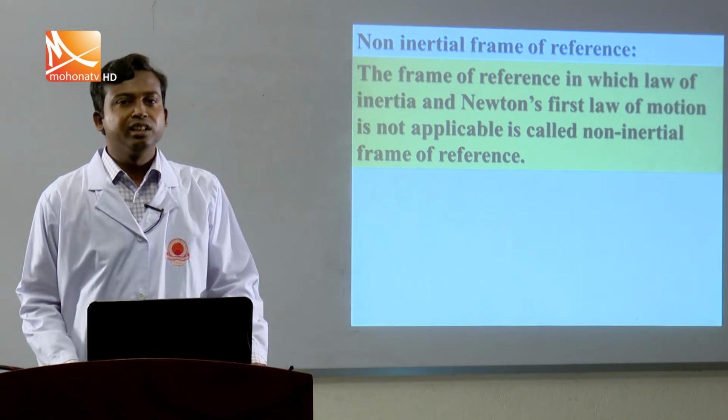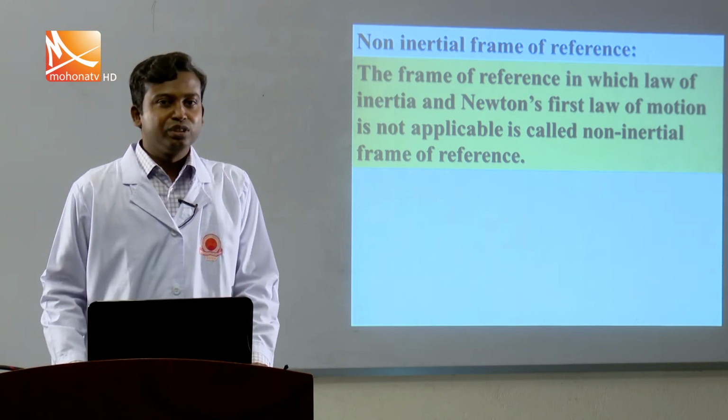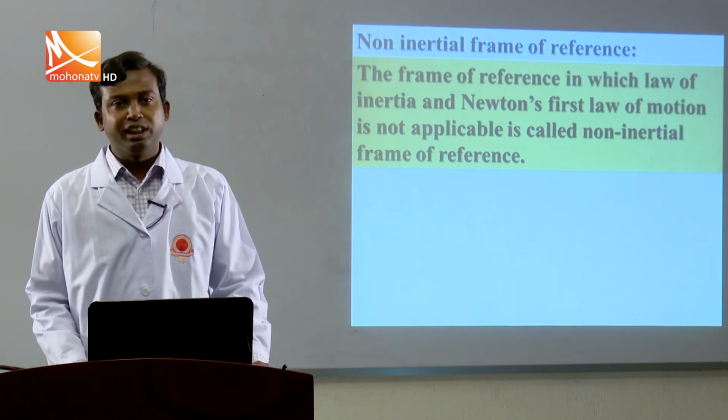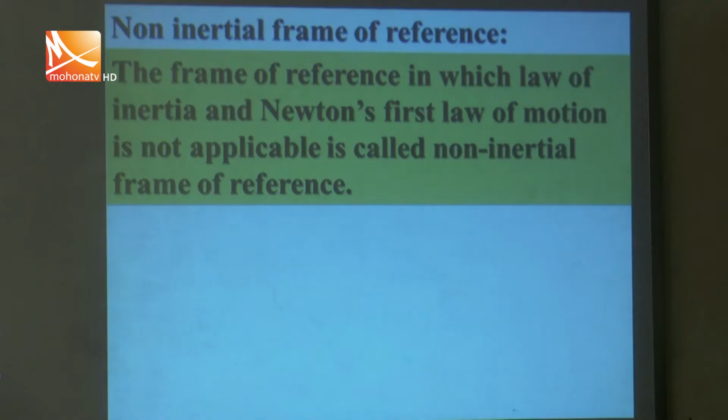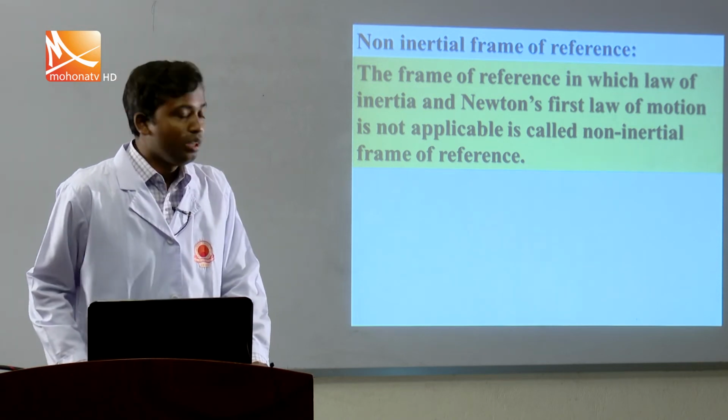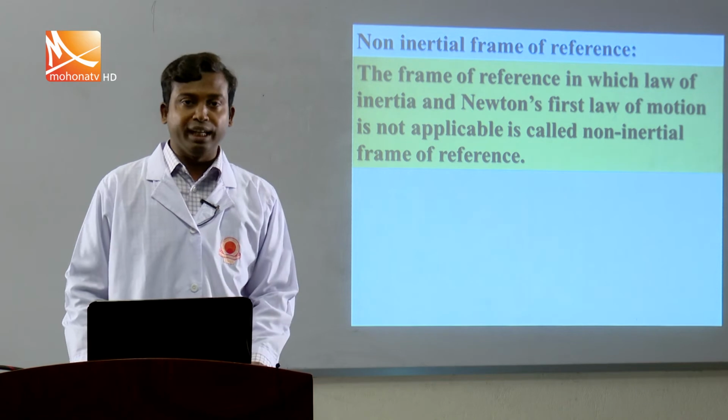You will see that the ball is accelerating, though there is no external force on this ball. Why did this happen? Because we are observing this from a non-inertial frame of reference, that is, a moving frame. This is an example, and you can make other examples like this.